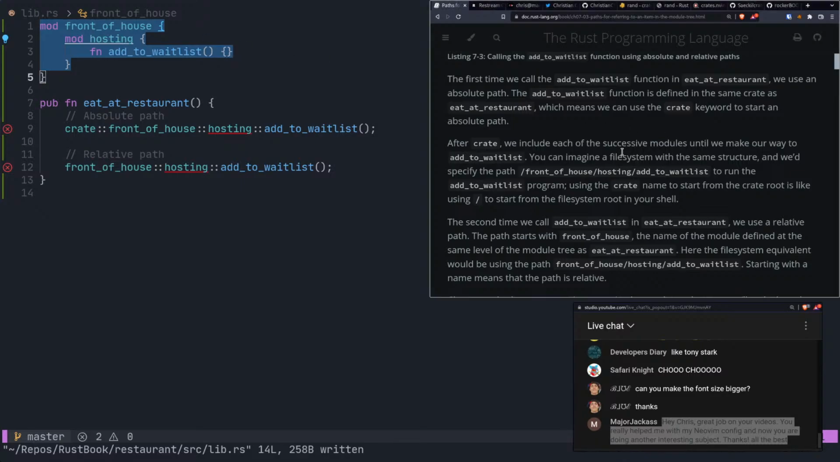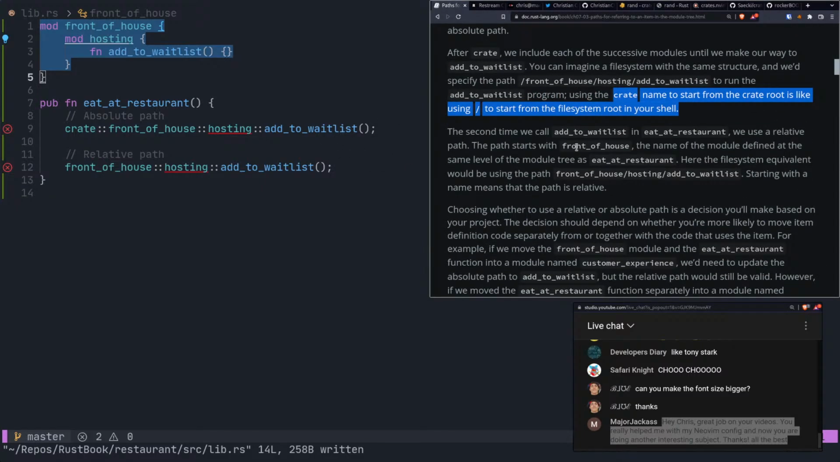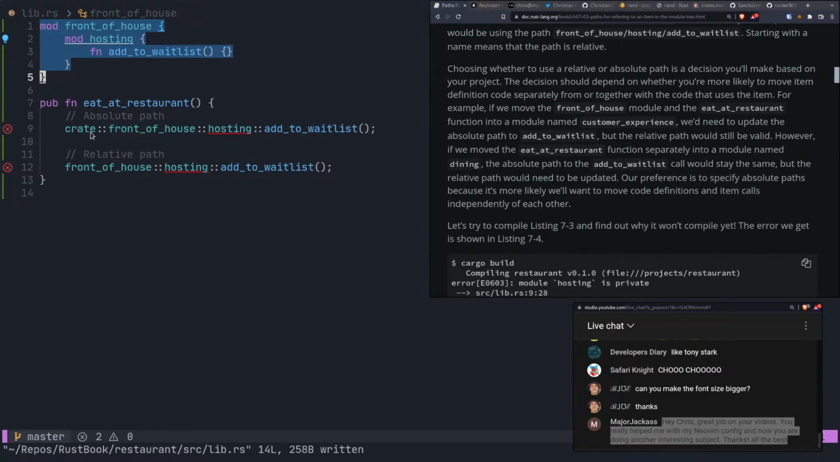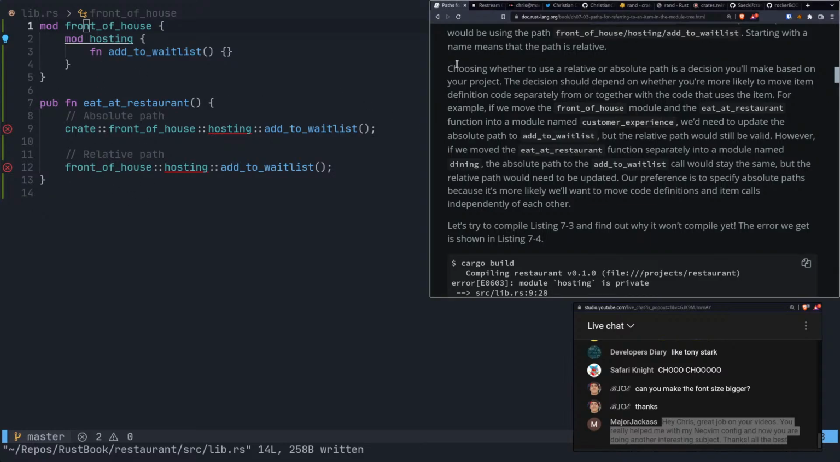All right, so after crate, we include each of the successive modules until we make our way to add waitlist. You can imagine a file system, and crate is like the root of the file system. Okay. Yeah, we call it relative. Pretty simple. Obviously, we just drop the crate because it's available to us here.